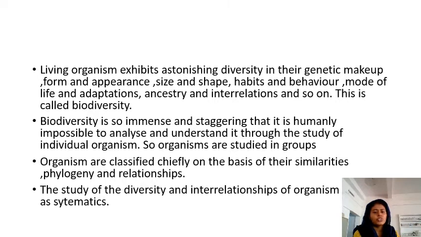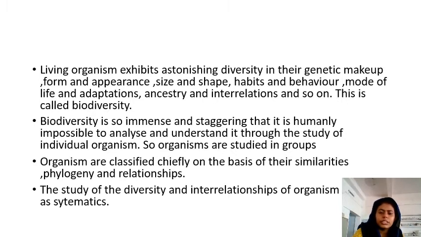So biodiversity is so immense and staggering that it is humanly impossible to analyze and understand it through the study of individual organisms. So we cannot study each organism individually because numerous organisms are there. It is uncountable. So what we are doing is grouping these organisms into different groups according to the similarity between them, placing similar organisms in each group, and different groups are there in the animal as well as plant kingdom. It is for studying those organisms. Okay.